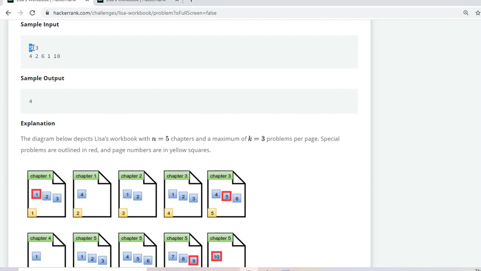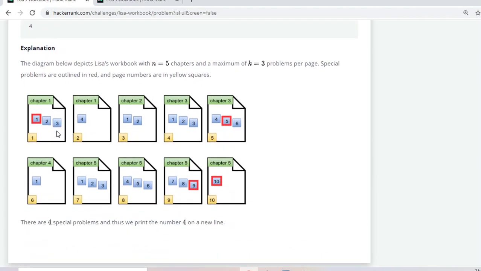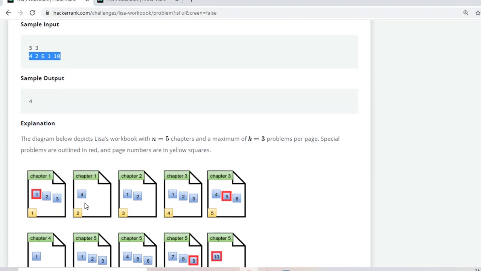There are 5 chapters and the value of k is 3, and this is the number of problems in each page. So each page has 3 problems. Only if it is the last page of a chapter, then it may have fewer than k problems. In this case, page number 2 could have 2 more problems, but as they are from the next chapter, it only has 1 problem, and the next chapter will start from a new page.